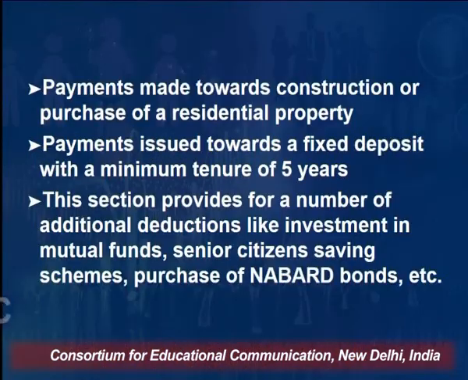But bank FDs for 5 years or more are eligible to be considered under Section 80C, right? So from a tax point of view, if you are making a fixed deposit with a bank, you should go for the 5 years fixed deposit or more.